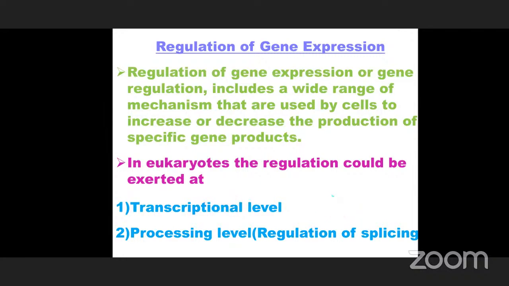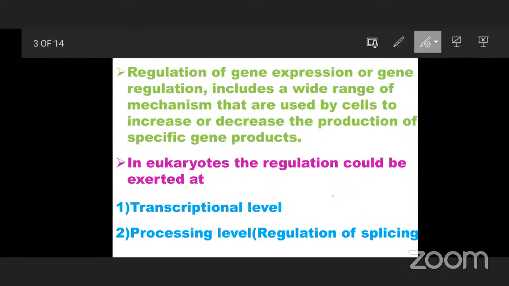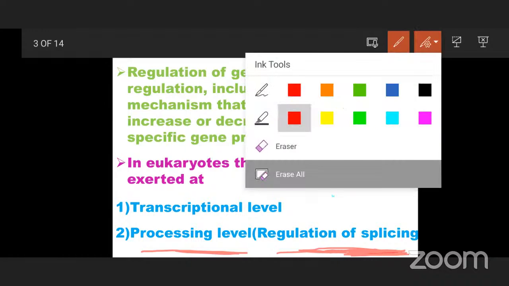Those events take place at this processing level. Splicing means introns are removed and exons are arranged in a specific order. That process is called splicing, and it takes place at the second level.